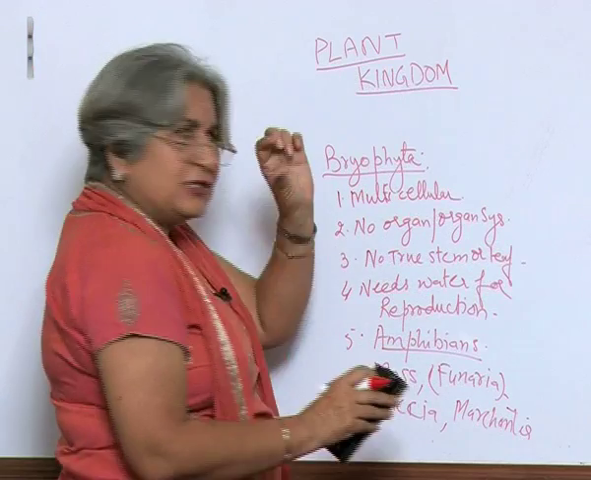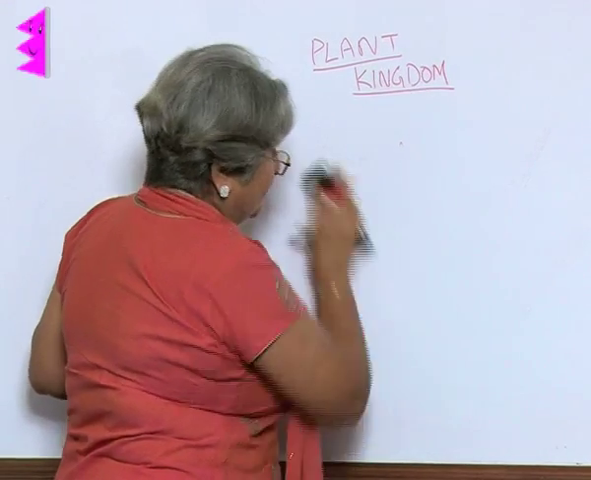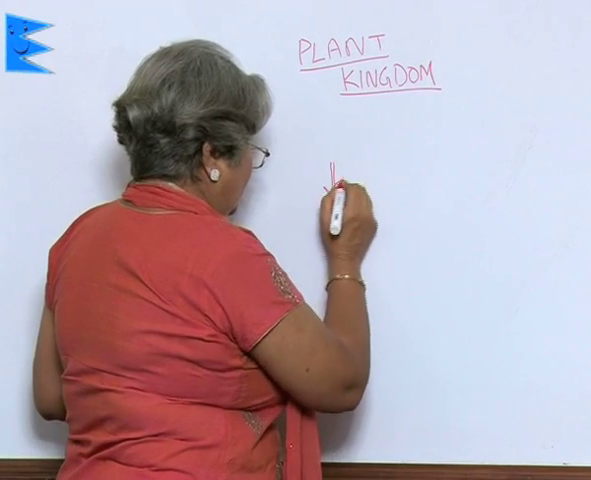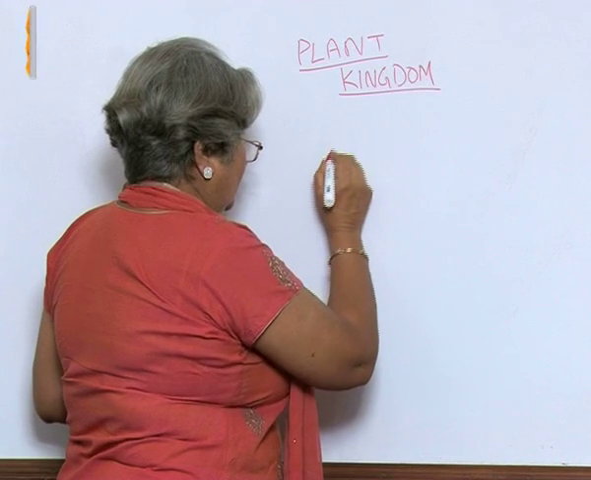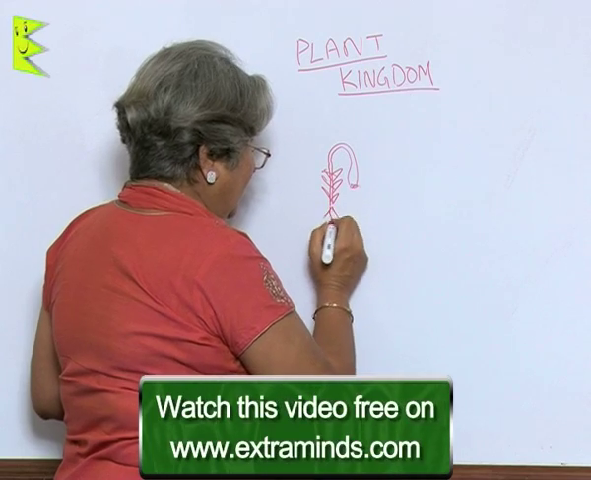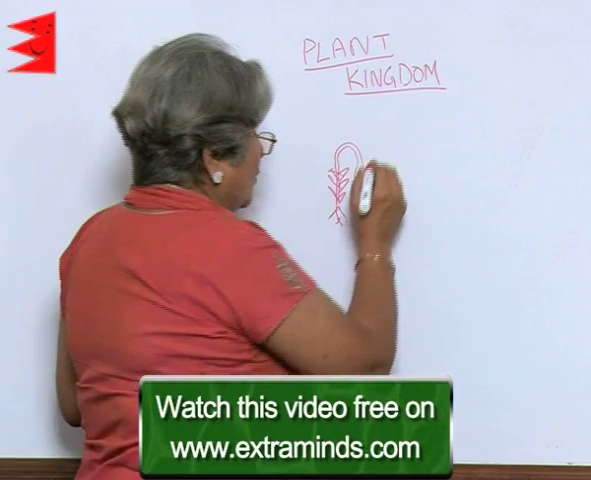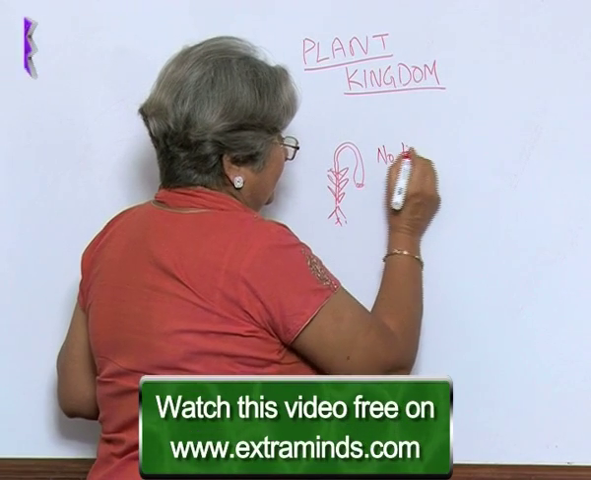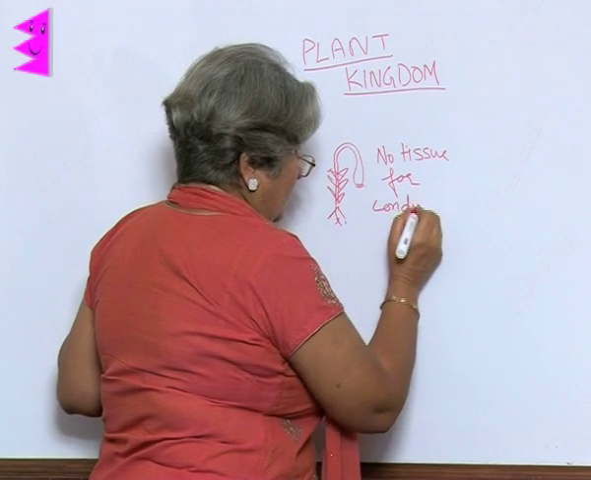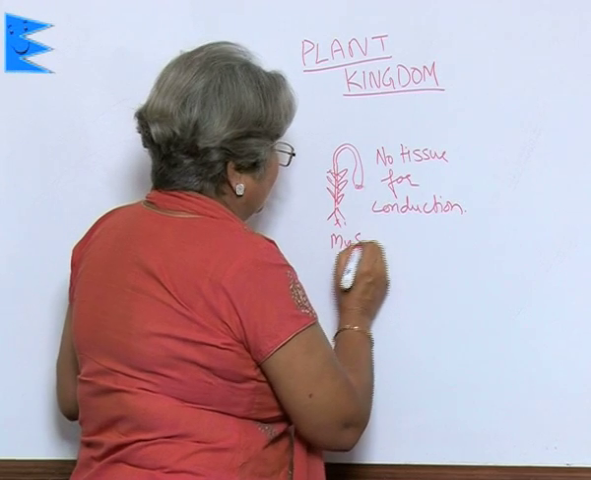You see, Funaria looks like a small plant. It has root, stem and leaf like structure, like this. And the rhizoids, but they are not true root, stem or leaf. Why? There is no tissue for conduction. These are also called the mosses.